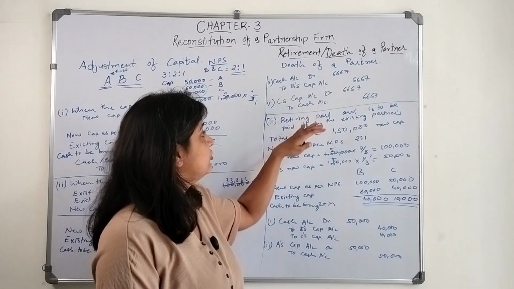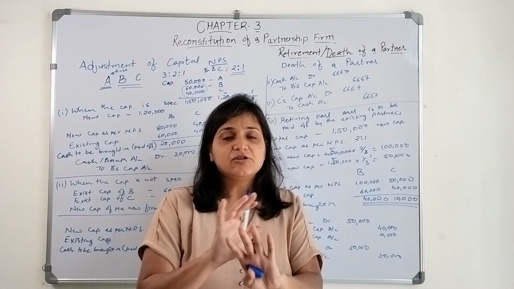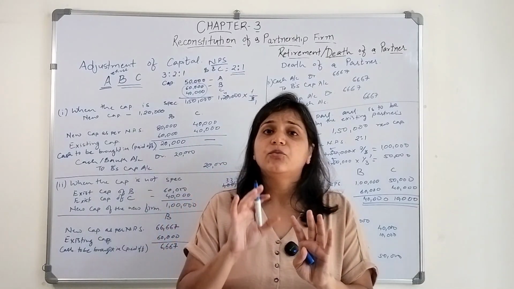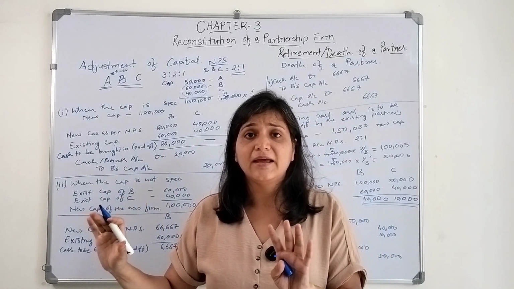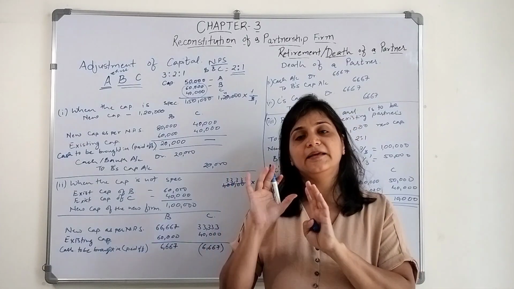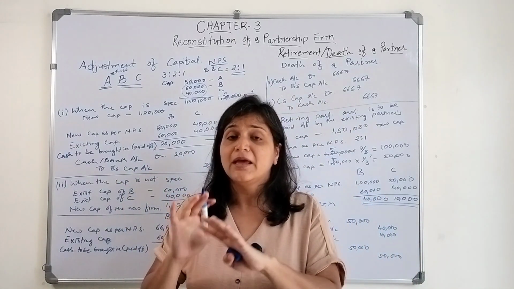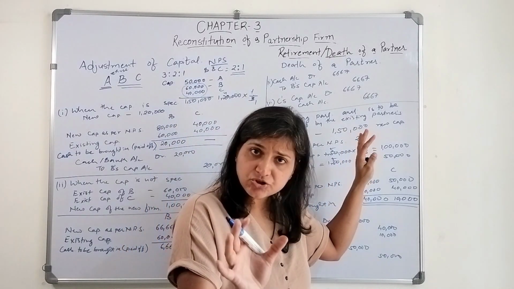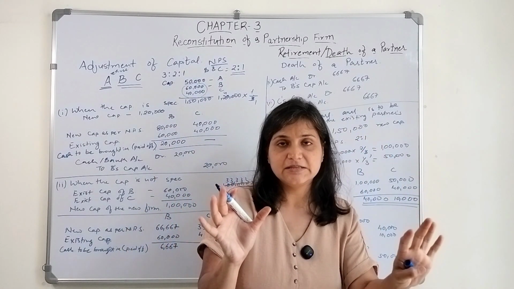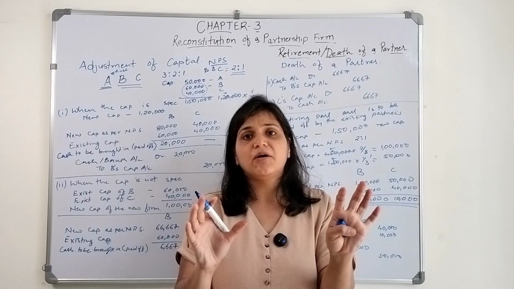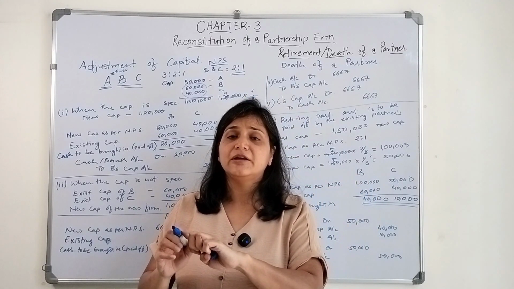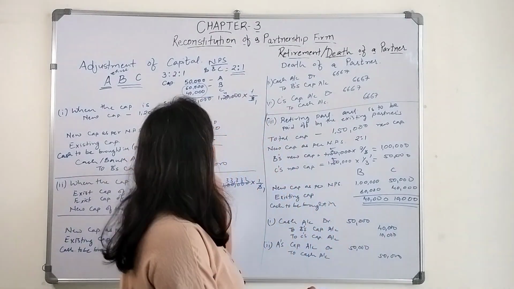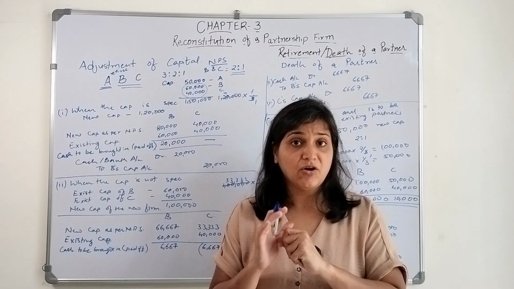In the third situation, the total capital of the firm should remain the same, but whatever amount is due to the retiring partner will be brought in by the existing partners. They are supposed to pay. How will they pay? Based on the new profit sharing ratio, how much should be their capital and how much is their capital, whatever deficient amount is there, they have to bring in that cash amount, and then the retiring partner will be paid off. So this is how we will make the adjustment of capital.